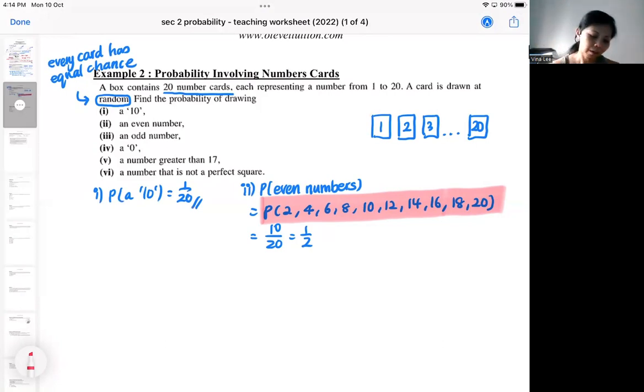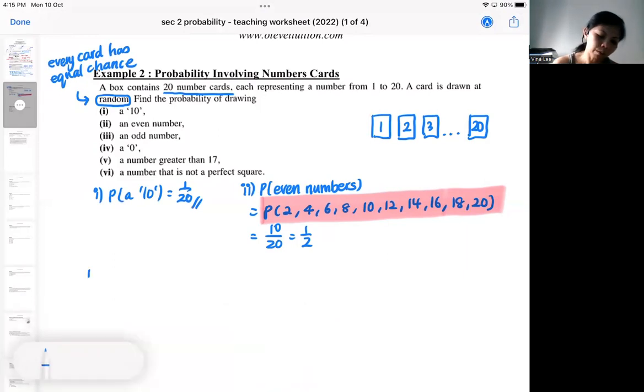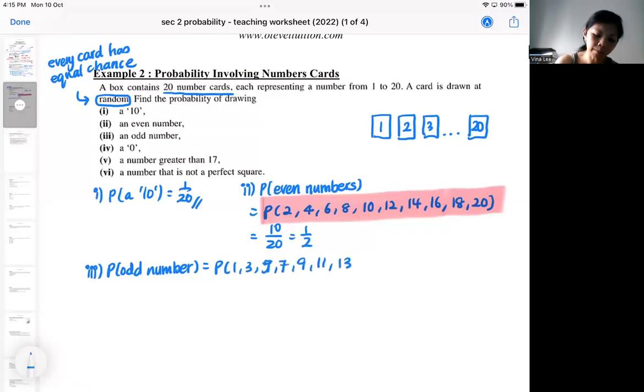Okay, so for the third part, if I want to know the probability of an odd number, of course I can list out all the odd numbers, and then I do the counting.